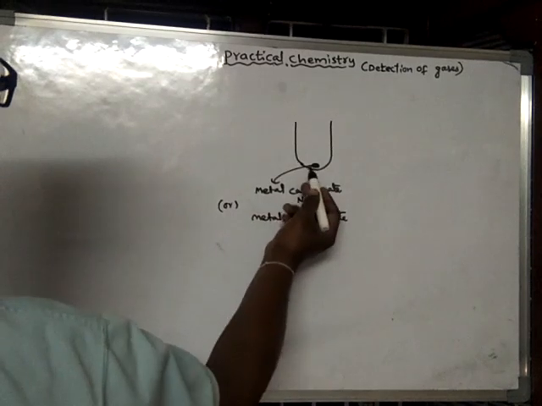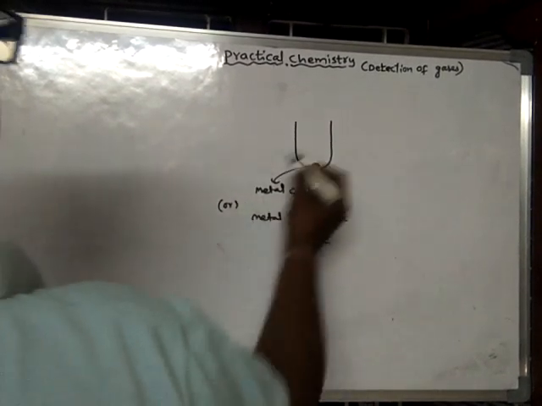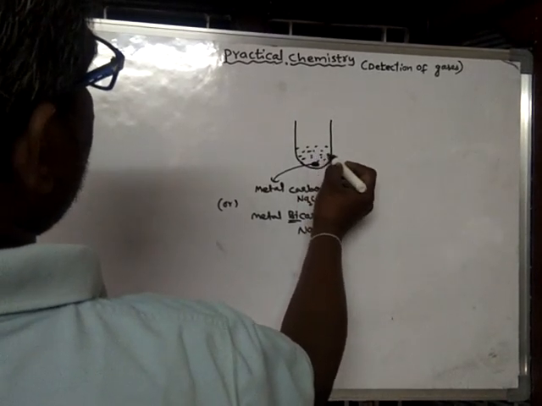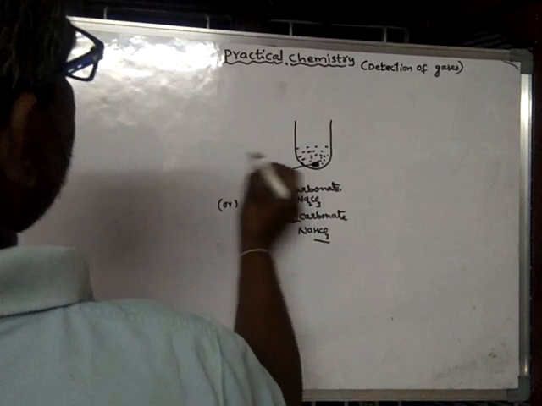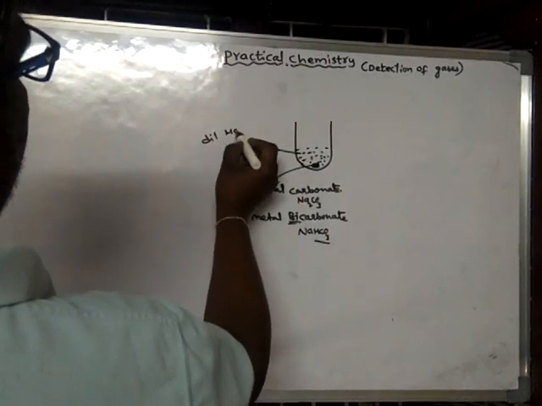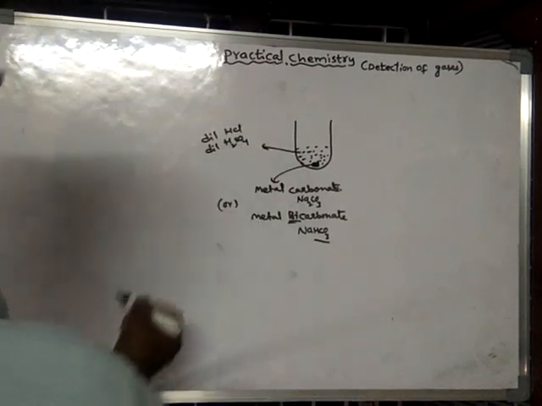So I have taken a metal carbonate or metal bicarbonate in a test tube and I have added some mineral acid. What is this mineral acid? It may be dilute HCl or dilute H2SO4.